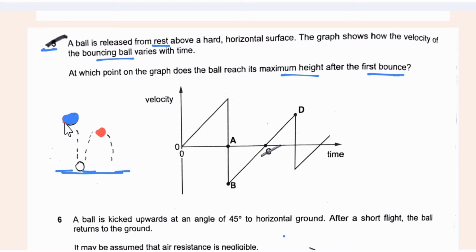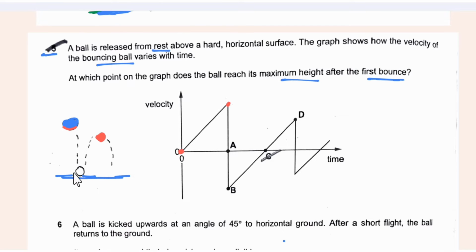So at maximum height it has a speed of 0 or the velocity 0, but before it reaches the ground it has a maximum speed, that is at this point. Then after reaching a maximum speed, as it hits the ground, suppose this direction is positive, that is its downward motion.